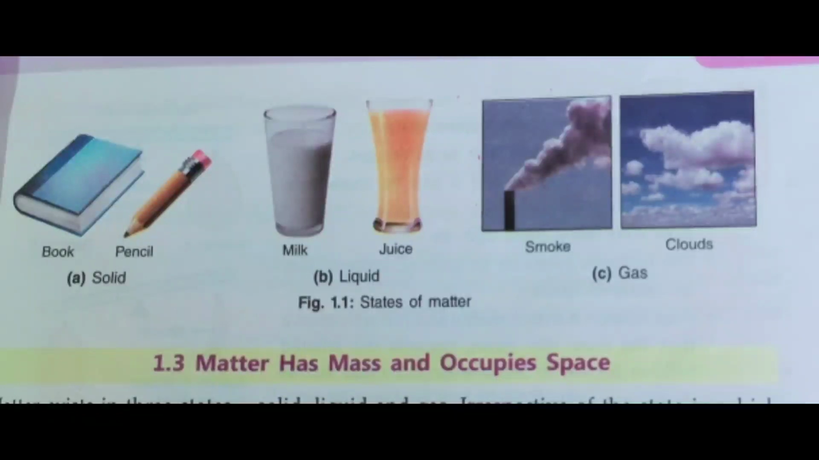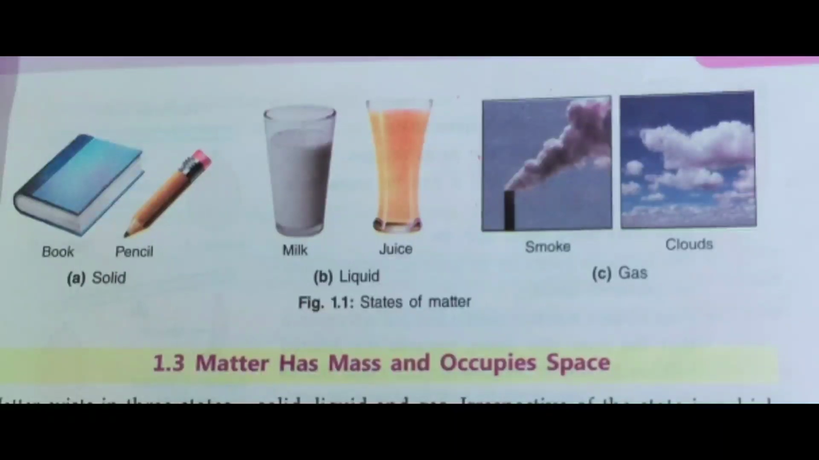Here you can see a glass of milk and juice. What will happen if you pour milk into different types of containers? The shape of the milk will change, isn't it? So liquids do not have a definite shape.